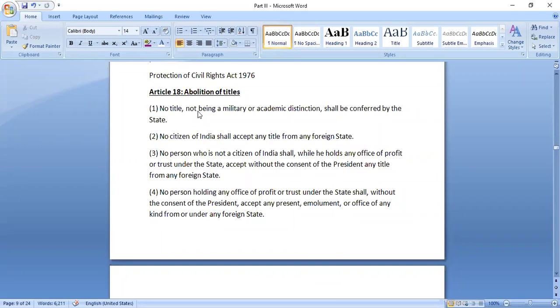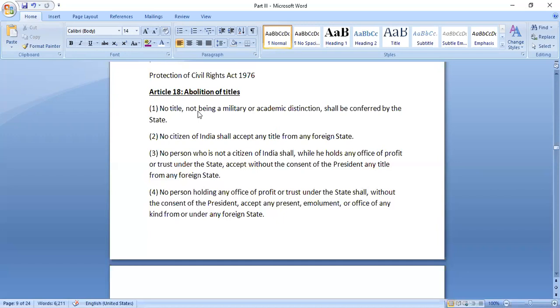During the time when kings were there, they would give certain titles to their political supporters, right? Every year they would give certain titles to those people who are working well in a particular field.